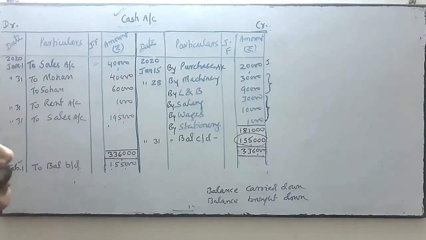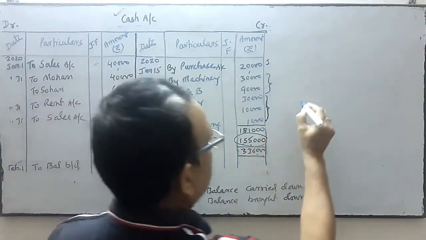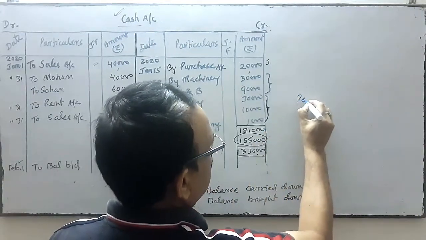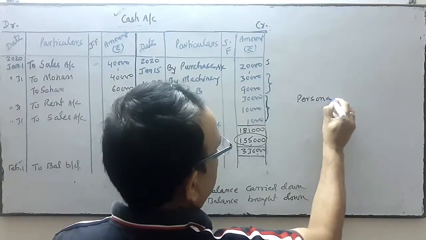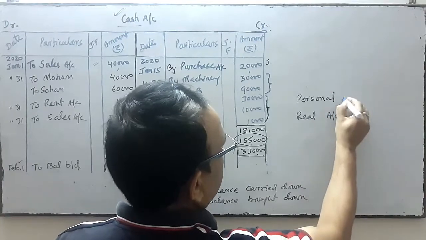In this way we prepare the ledger of each and every account. There are 3 types of account: personal account, real account and nominal account.